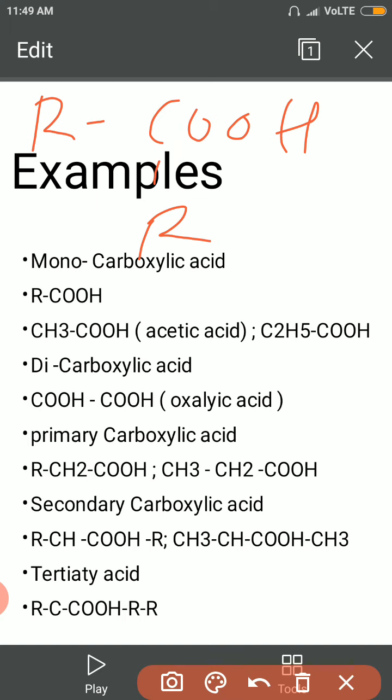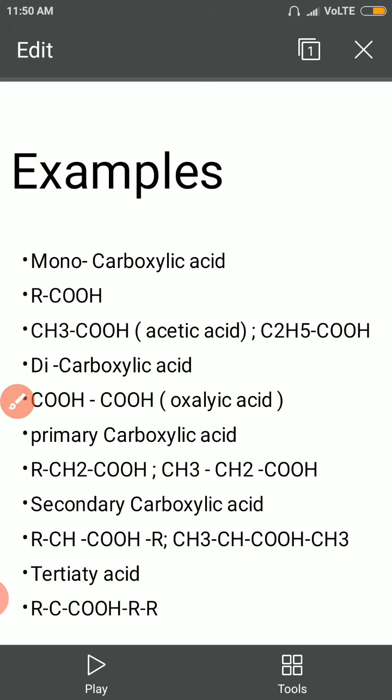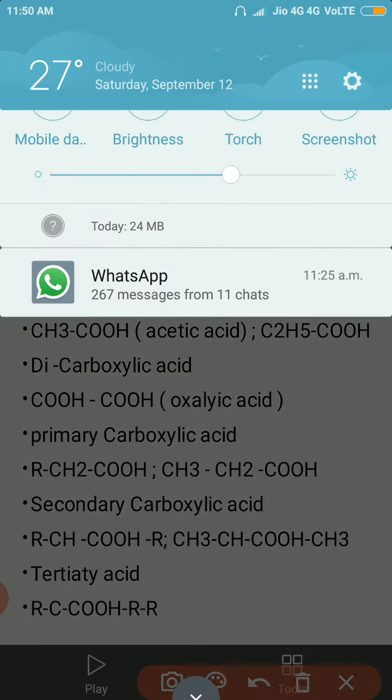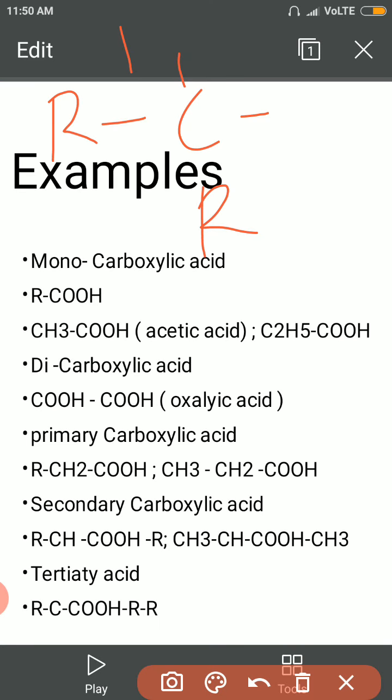Sorry, not that structure. Again I write the structure: R C R, and here one R, and here COH. This is the tertiary carboxylic acid. That is, 1, 2 and 3 R will be present.